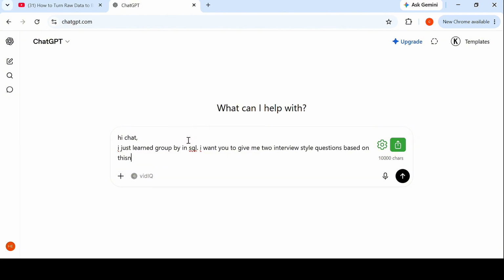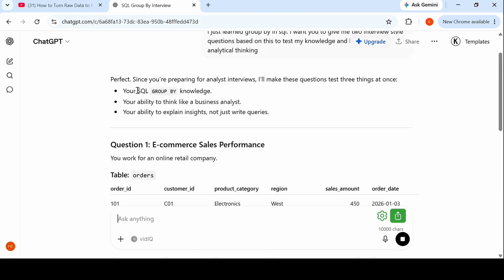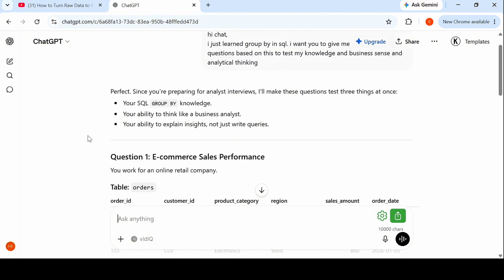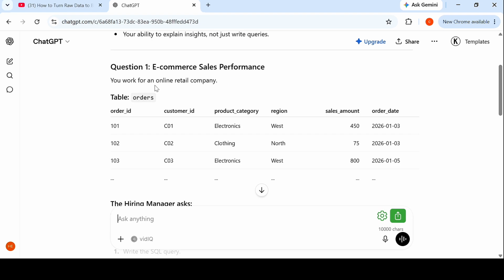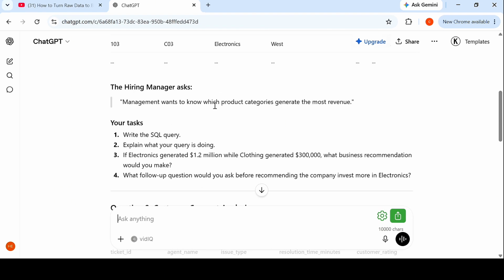Otherwise, if I tell it to just generate interview questions for me, for instance, if I just say interview questions, since I already have some kind of history with ChatGPT, it's just going to generate all kinds of interview questions from SQL to Python to Excel. So in this case, I have to be very specific and tell it, give me sample interview questions on the topic group by. If I said give me interview questions in SQL, it's probably going to generate questions that cover window functions and all the other intermediate to advanced stuff. So it's important to be specific if you want to use AI to practice for an interview.